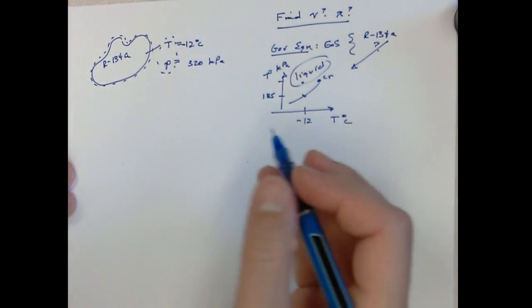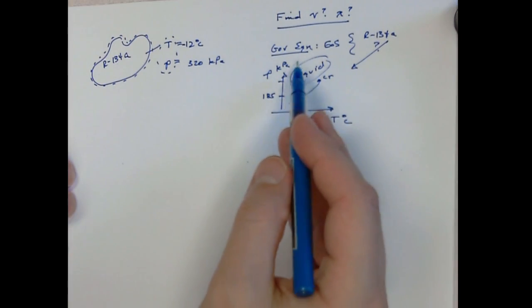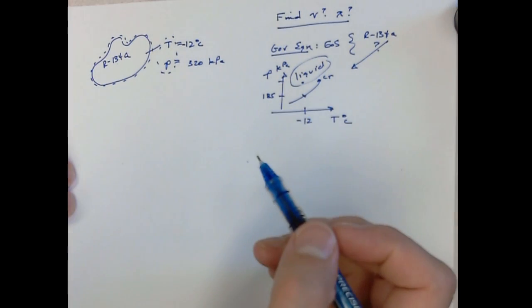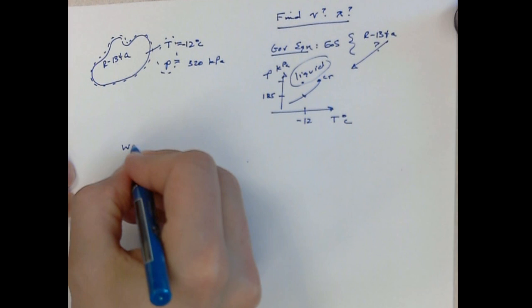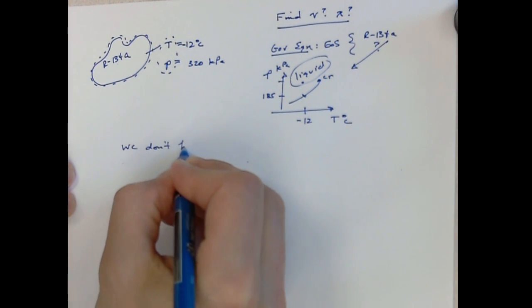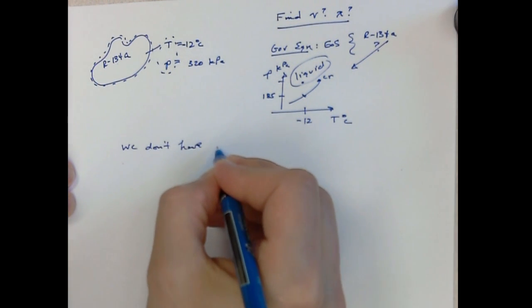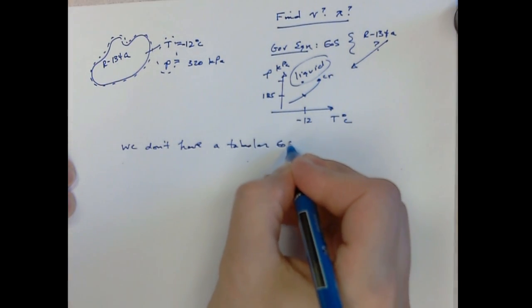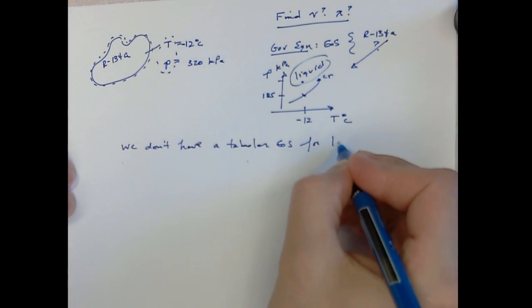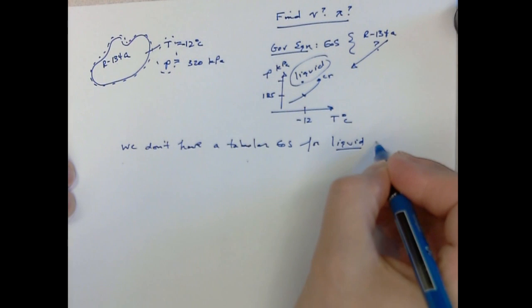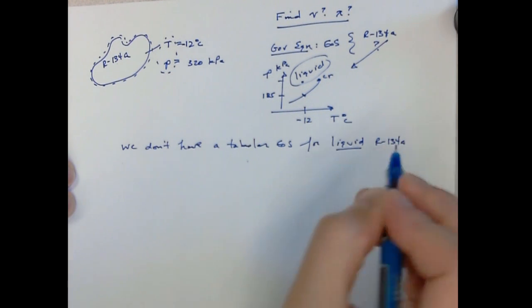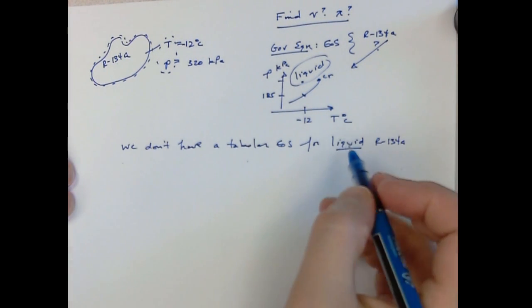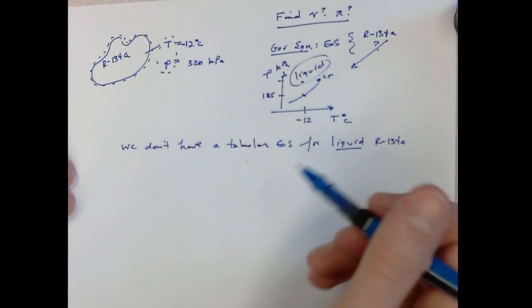The question becomes, what do we do when we have a liquid phase but we don't have tables? We don't have a tabular equation of state for liquid R134A, and there's no such thing as an ideal liquid law for us to plug into.